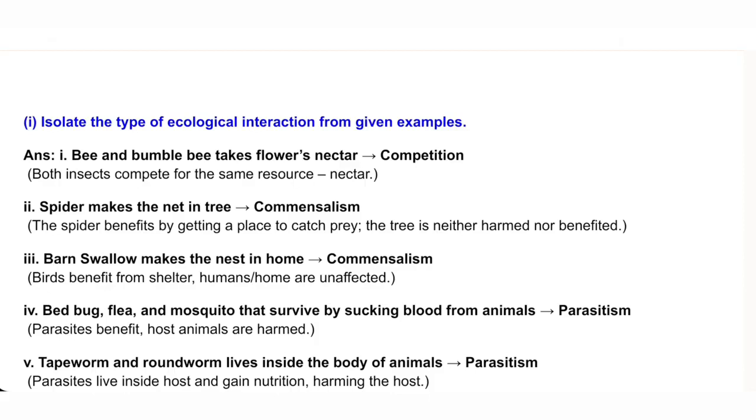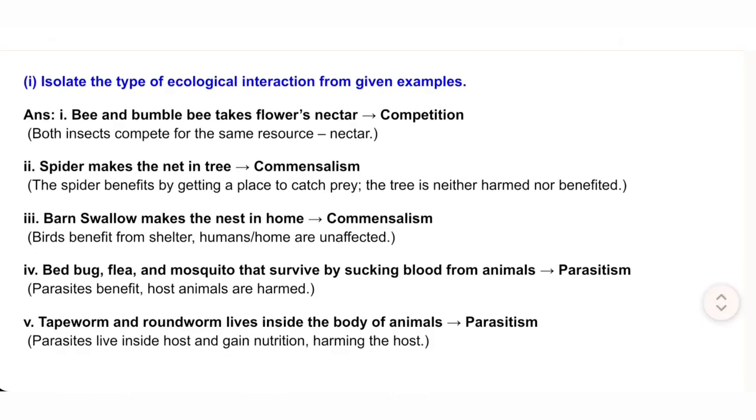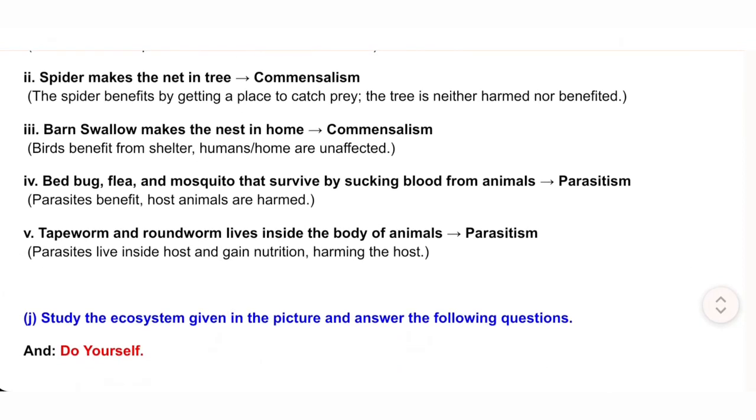III. Barn swallow makes the nest in home: commensalism. Birds benefit from shelter, humans' home unaffected. IV. Bed bug, flea, and mosquito that survive by sucking blood from animals: parasitism. Parasites benefit, host animals are harmed. V. Tapeworm and roundworm live inside the body of animals: parasitism. Parasites live inside host and gain nutrition, harming the host.